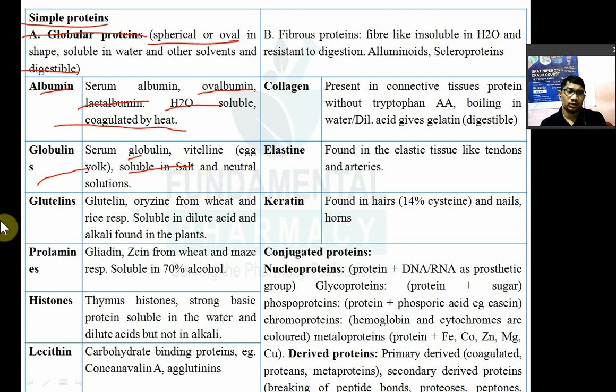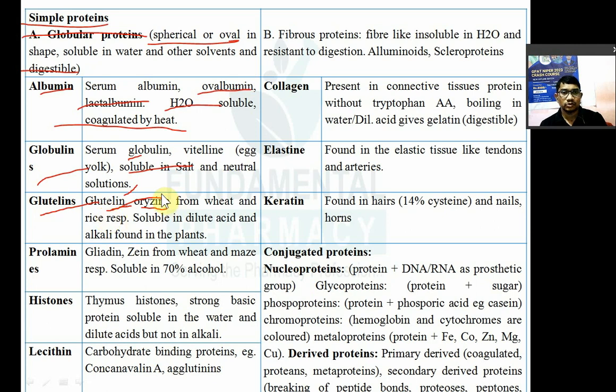नेक्स्ट होता है ग्लूटेलिन्स. So glutelin in the protein. देन ओराइजिन. ओराइजिन कहाँ से आता है? ओराइजिन आता है राइस से. It is a protein from rice. And glutenin from wheat. Glutenin is found in the wheat. ये जो glutenin होता है ये wheat में होता है. ये orizenin जो होता है वो rice में होता है. So glutenin and orizenin are from the wheat and rice respectively.